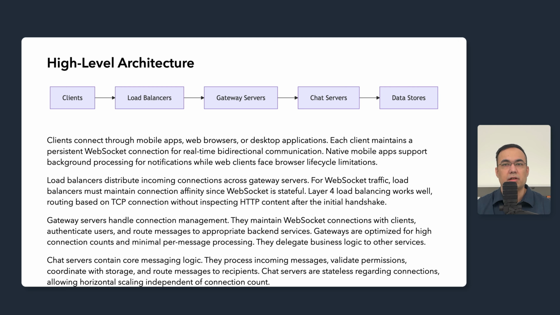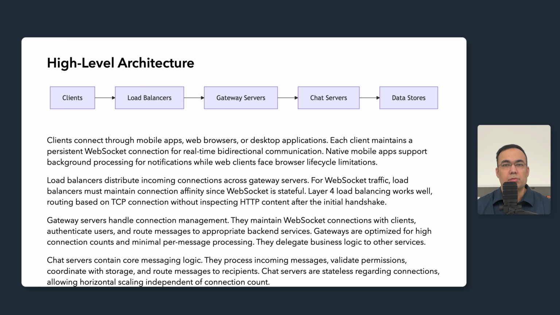Chat servers contain the core messaging logic. They process the incoming messages, validate the permissions, coordinate with storage, determine the delivery targets, and route messages to recipients. Chat servers are stateless with respect to connections. They do not know or care which gateway holds which user. This separation allows chat servers to scale independently based on message volume rather than connection count.